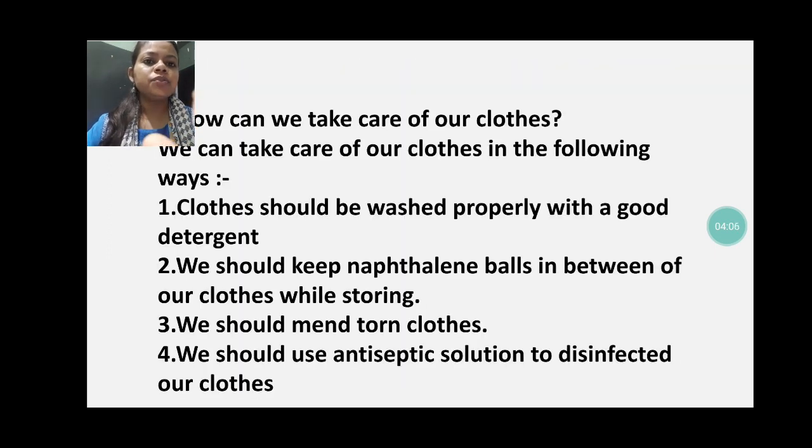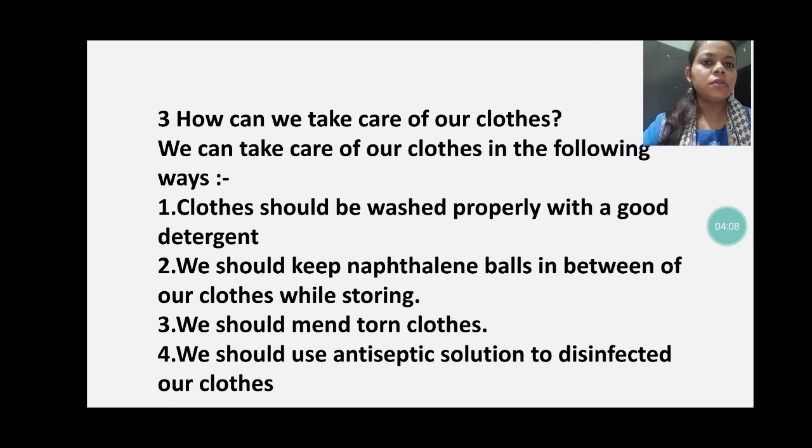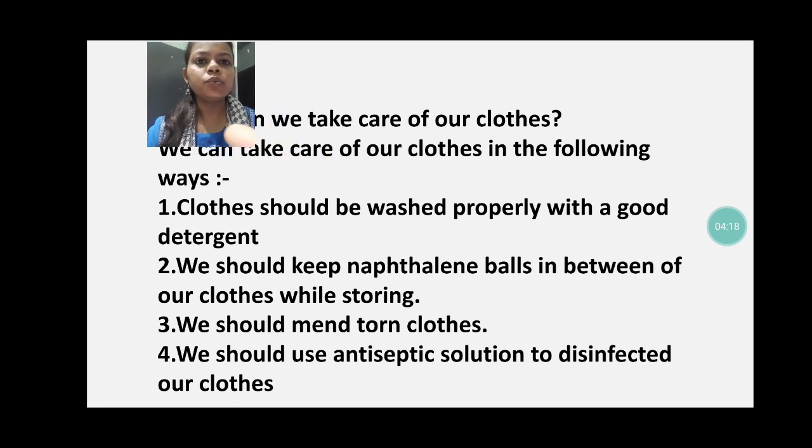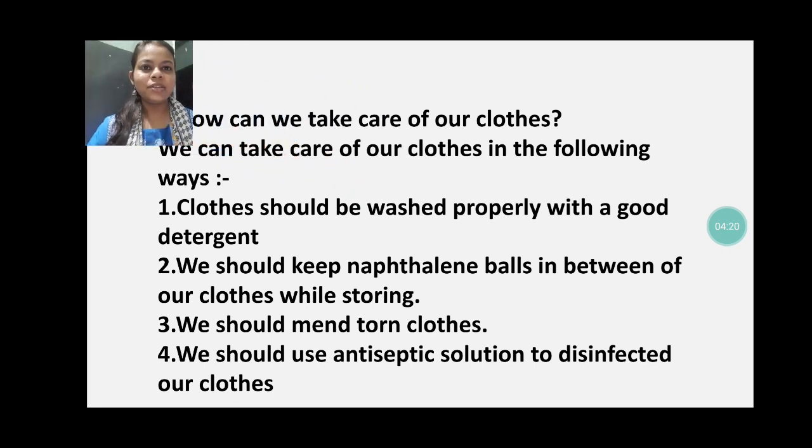Our next question, that is the last question, is how can we take care of our clothes? That means this question is asking what steps we should take to take care of our clothes. Obviously, if we love our clothes, then we have to take care of them, right? So what are the steps?